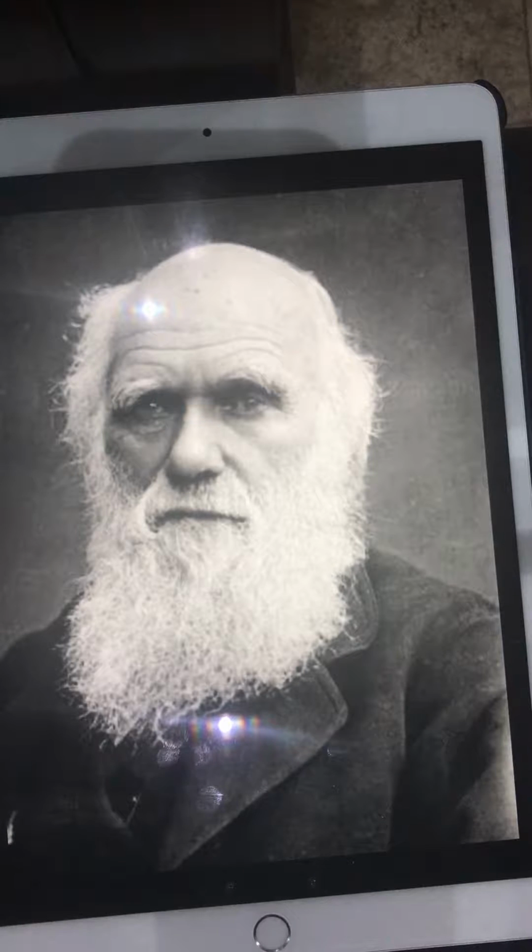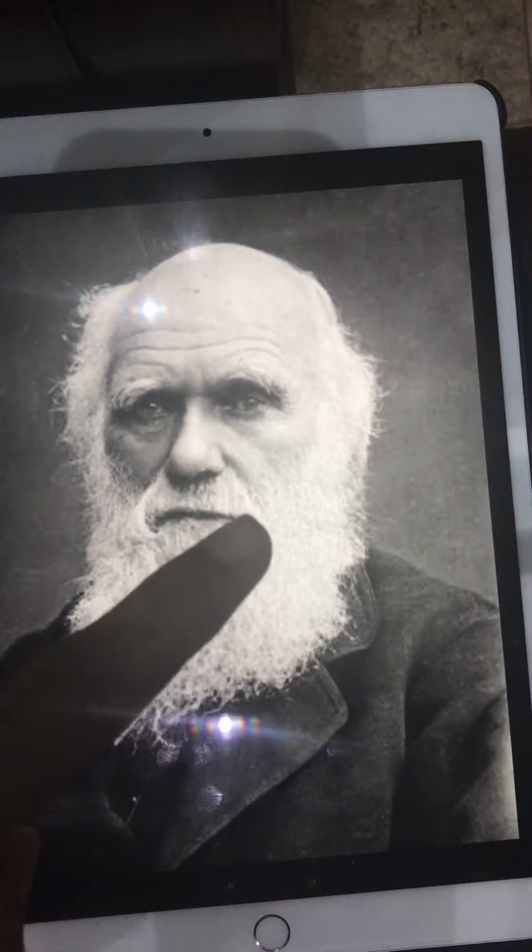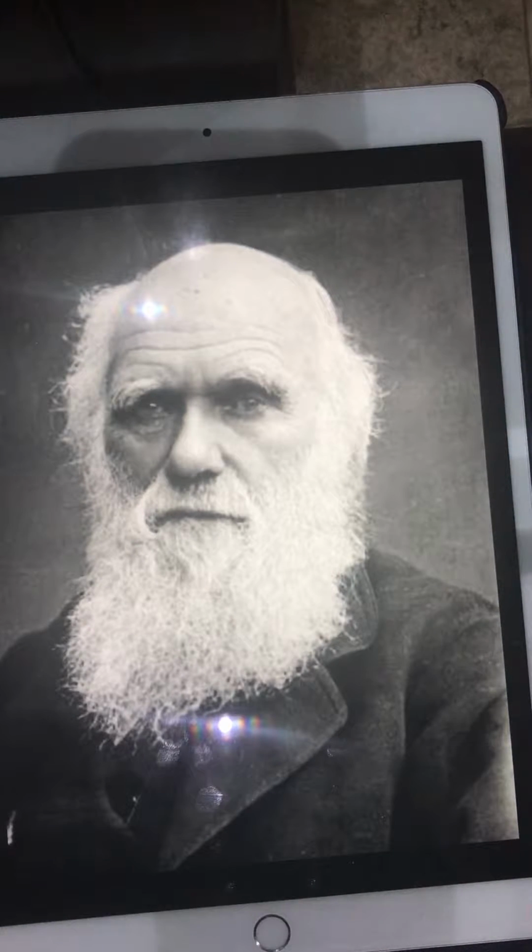So, to begin, we're going to start with who was Charles Darwin? Well, in here, this is a picture of Charles Darwin. Charles Darwin, in full name, is Charles Robert Darwin. He was born on February 12, 1809, in a town in England called Shrewsbury, Shropshire. He died on April 19, 1882. He was by profession an English naturalist who wrote the scientific theory of evolution by natural selection.